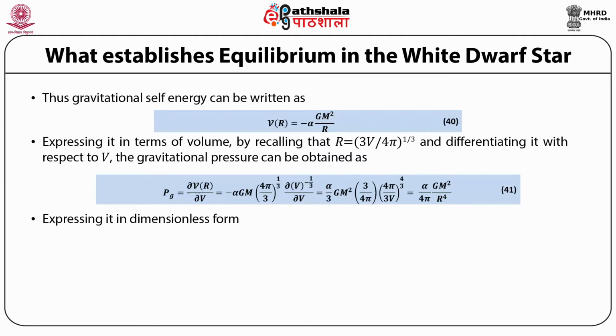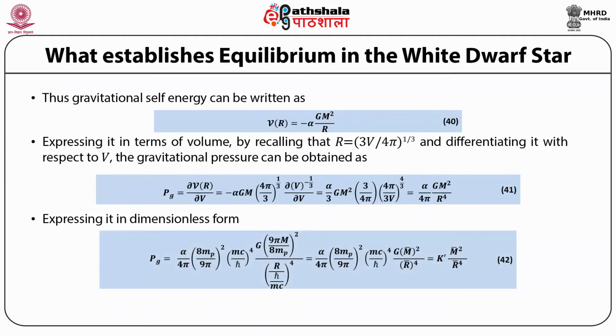Expressing it in dimensionless form, Pg is equal to alpha upon 4 pi (8 mp upon 9 pi) whole squared into (mc upon h bar) raised to power 4 multiplied by gravitational constant into (9 pi m upon 8 mp) whole squared, divided by (R upon h bar mc) raised to power 4, is equal to alpha upon 4 pi multiplied by (8 mp divided by 9 pi) whole squared into (mc upon h bar) raised to power 4 multiplied by gravitational constant into M bar whole squared divided by R bar raised to power 4, is equal to k dash into M bar squared upon R bar raised to power 4, where k dash is equal to alpha into gravitational constant upon 4 pi multiplied by (8 mp upon 9 pi) whole squared into (mc upon h bar) raised to power 4.